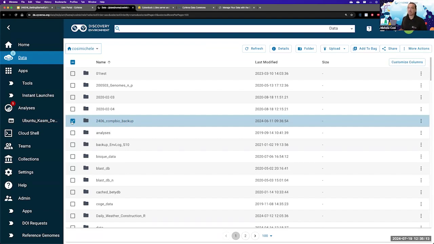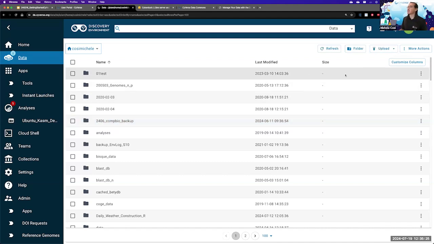So then the question becomes, all right, I can share files through CyVerse, but how can I upload files to CyVerse? There are a number of ways somebody can upload files to CyVerse. The first is through your web browser, and over here you may see an upload button. You can upload data coming from your local computer, or you can also upload data from a specific URL.